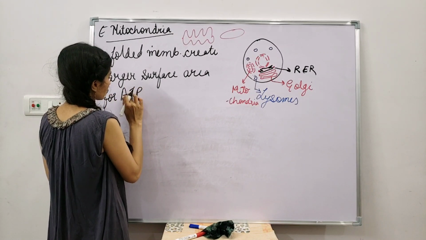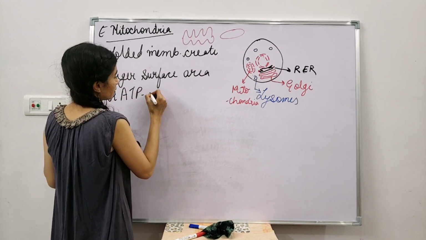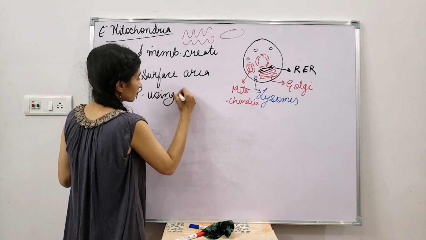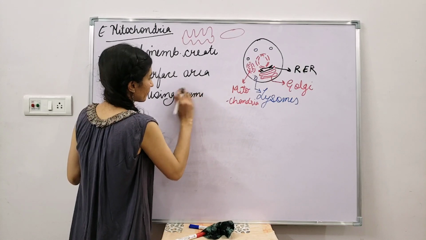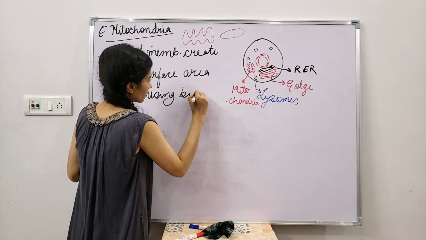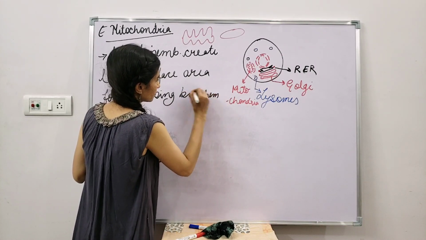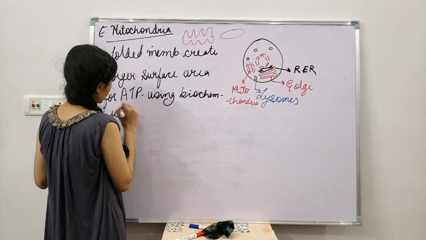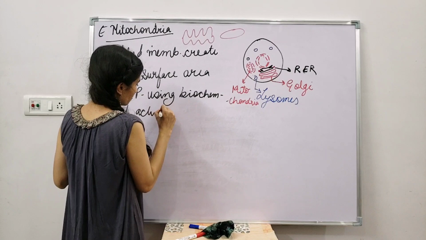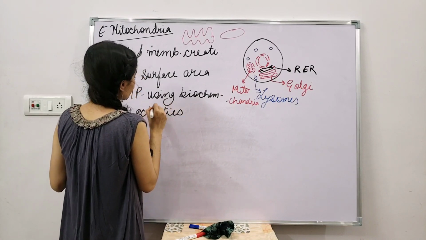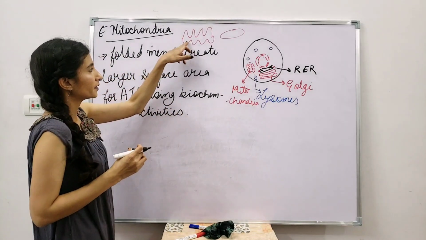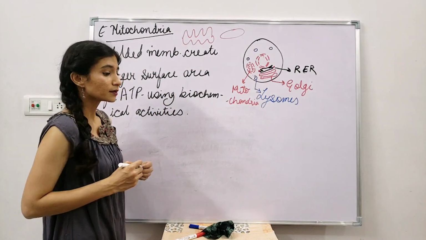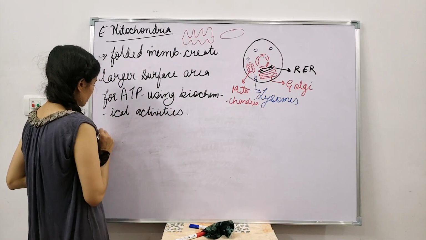ATP using biochemical activities, actually. Okay, this is the main feature of the folded membrane, that it is being used in the generation of the ATP. Okay, now coming to the next point.